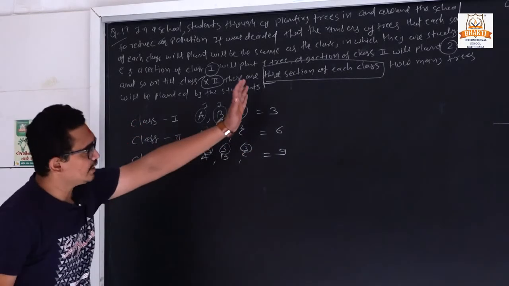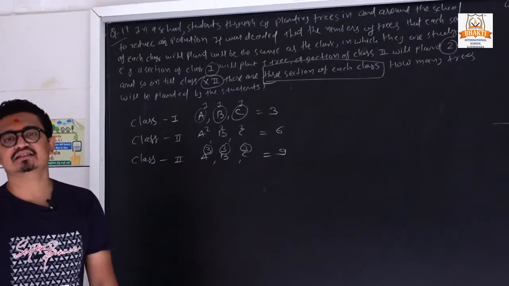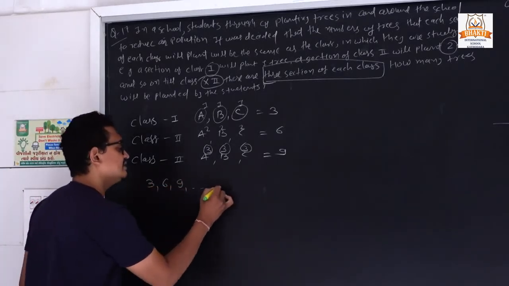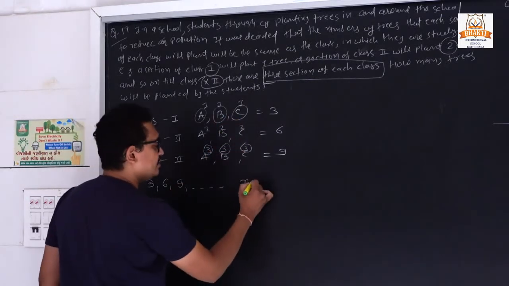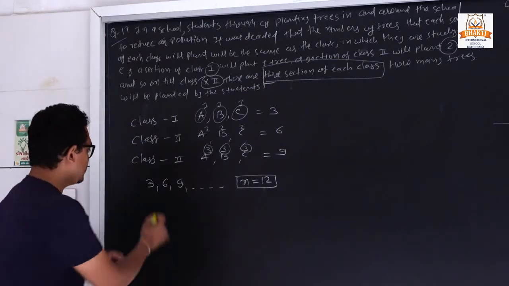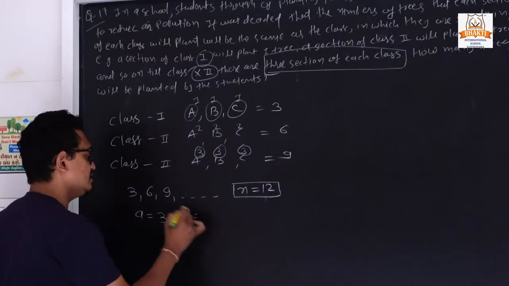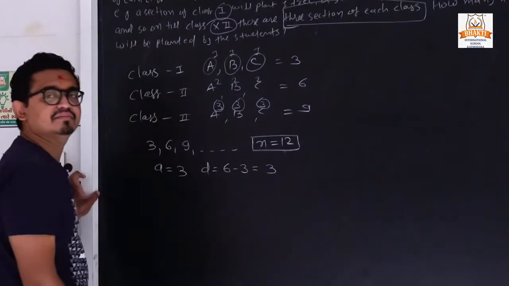Similarly up to class 12, clear? So our series is like that: 3, 6, 9. And the total number of classes is 12, so n is equal to 12. Now what is the first term of the series? It is 3. And what is the difference? 6 minus 3, so it is once again 3.